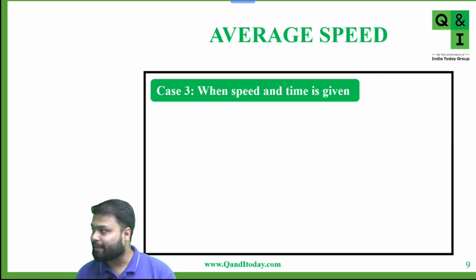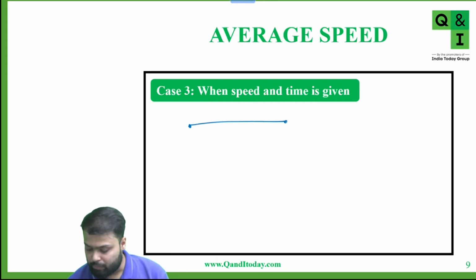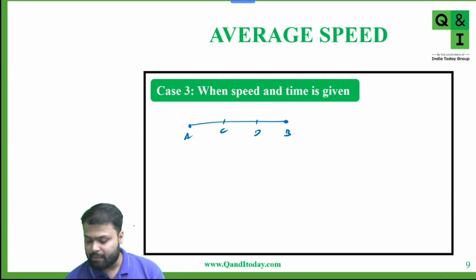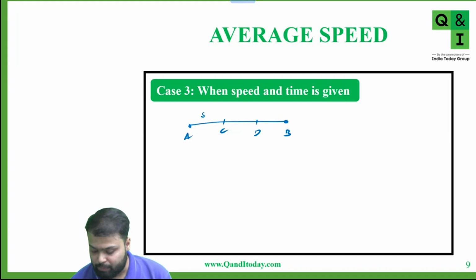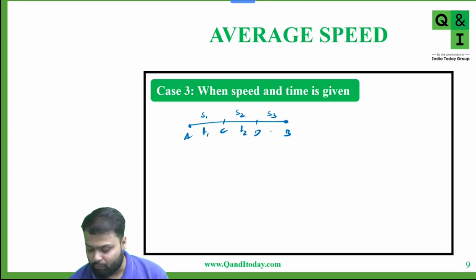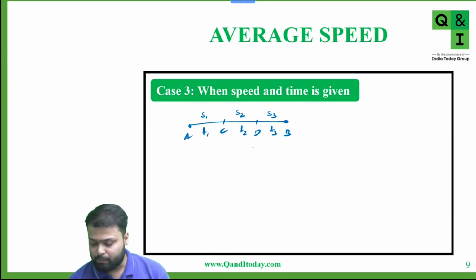Now here speed and time are given. Suppose again the body is going from A to B. Let's say this point is C, this point is D. Now speed is given. So let's say from A to C, speed is s1, from C to D, speed is s2, and from D to B, speed is s3. And time taken from A to C is, let's say, t1, from C to D, t2, and from D to B, t3. Now we have to calculate average speed.